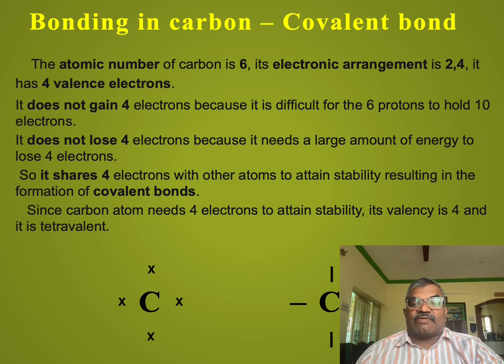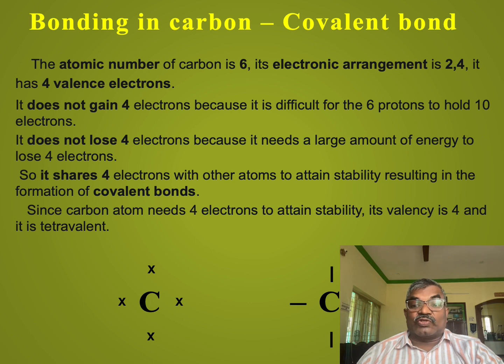The atomic number of carbon is 6. Its electronic configuration is 2,4. It has 4 valence electrons in the outermost shell. It does not gain 4 electrons because it is difficult for the 6 protons to hold 10 electrons, because carbon needs 4 more electrons to attain stability,